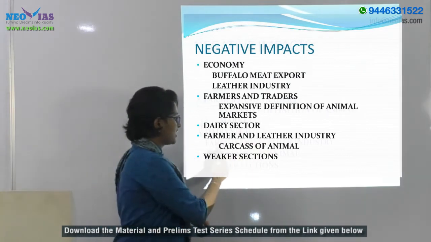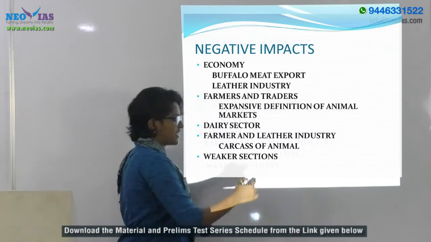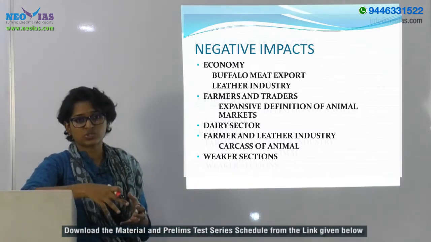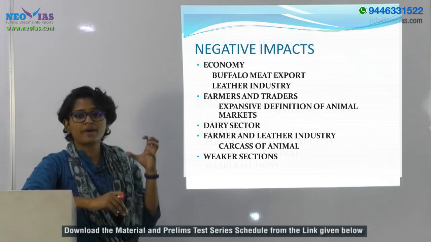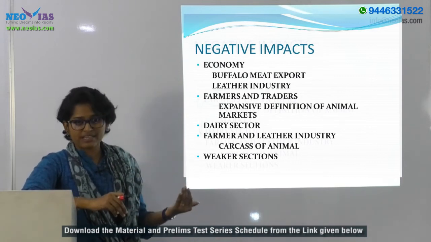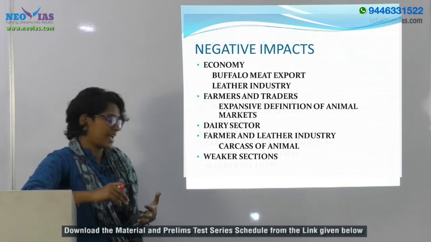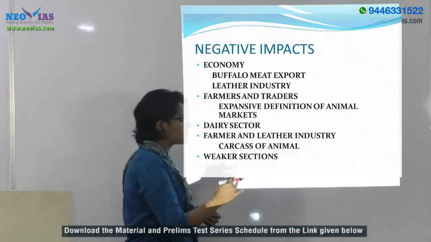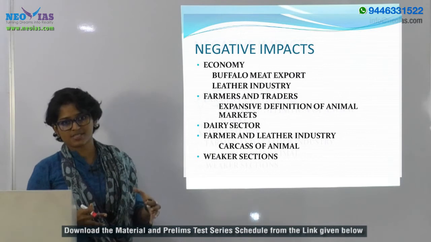So as we have seen, the clause which says that the carcass of animals dead due to natural causes cannot be sold by the farmers to traders says that now the farmer will have to incinerate such animals.